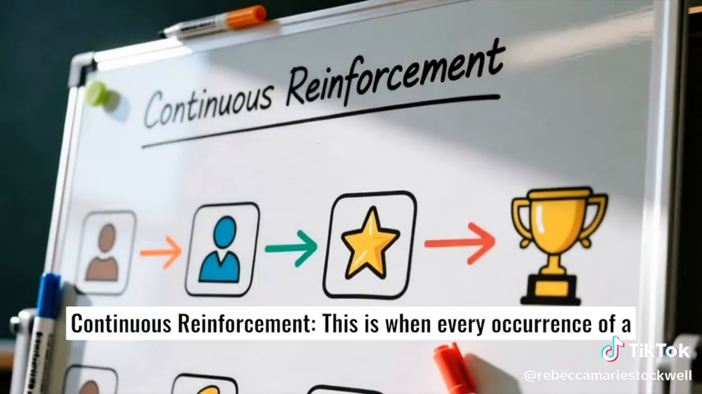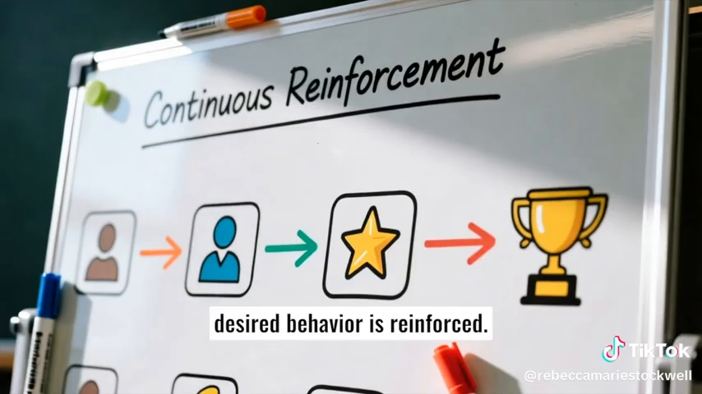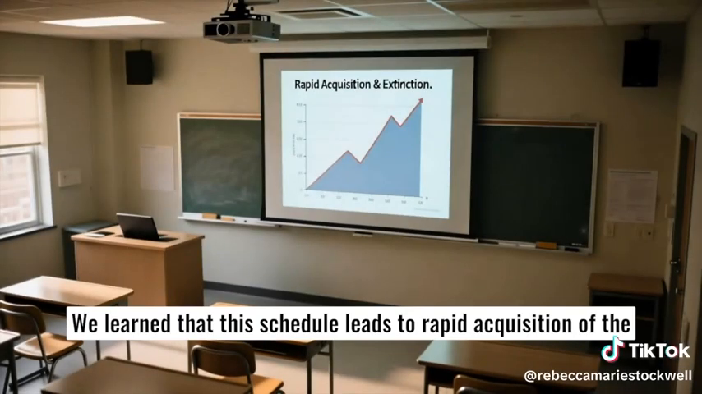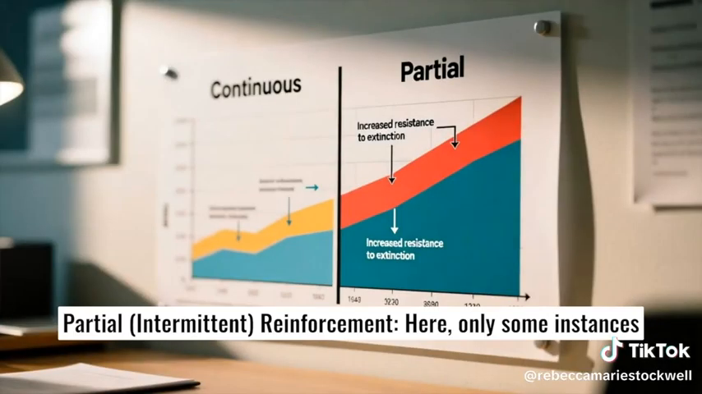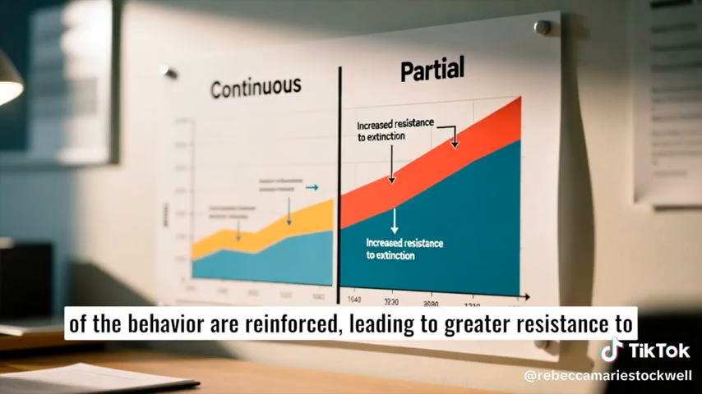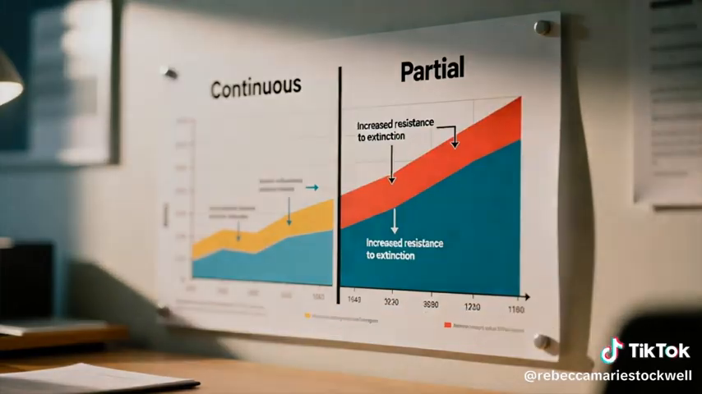Continuous reinforcement. This is when every occurrence of a desired behavior is reinforced. We learned that this schedule leads to rapid acquisition of the behavior, but also to rapid extinction if reinforcement stops. Partial, or intermittent, reinforcement. Here, only some instances of the behavior are reinforced, leading to greater resistance to extinction.